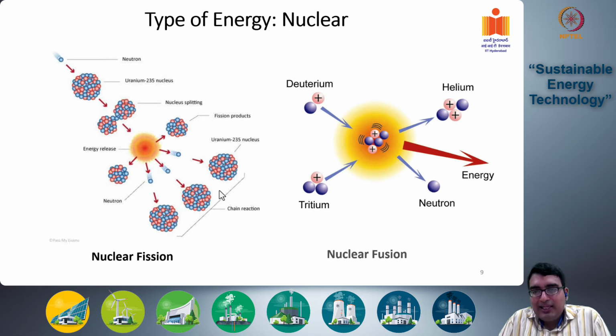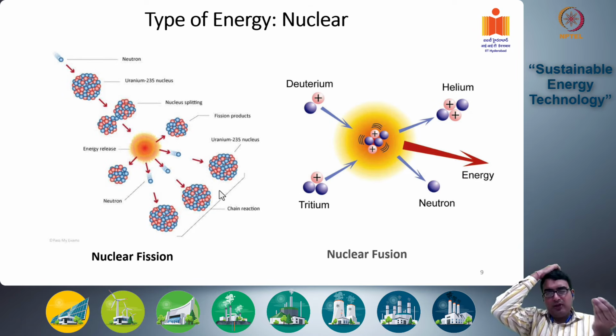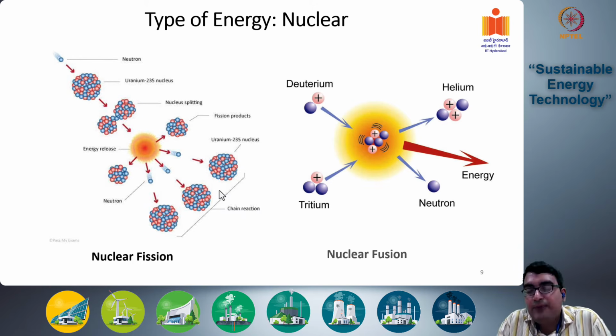Nuclear fusion is the dominant mode of energy generation in the universe. All the stars at their cores are basically converting energy from the potential energy of nuclei into heat and light through the process of nuclear fusion. So this is the other end of the spectrum.